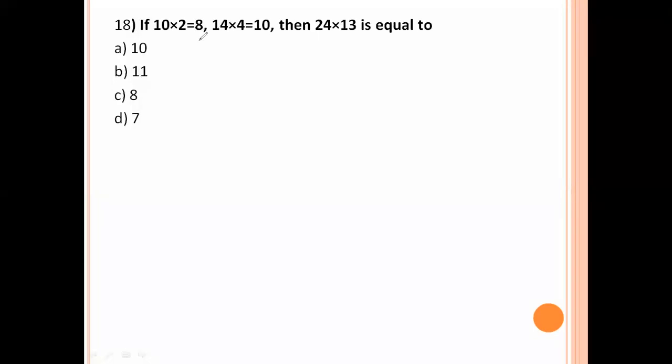If 10 into 2 is 8, so 10 minus 2 is 8. 14 into 4 is 10. That means 14 minus 4 value is 10. 24 into 13 means 24 minus 13 value is 11. Option number B is the right answer.